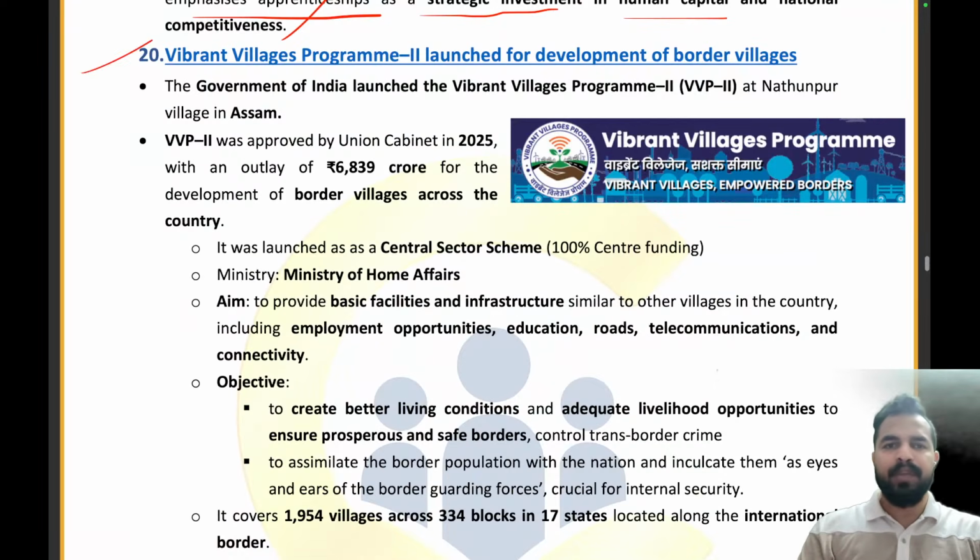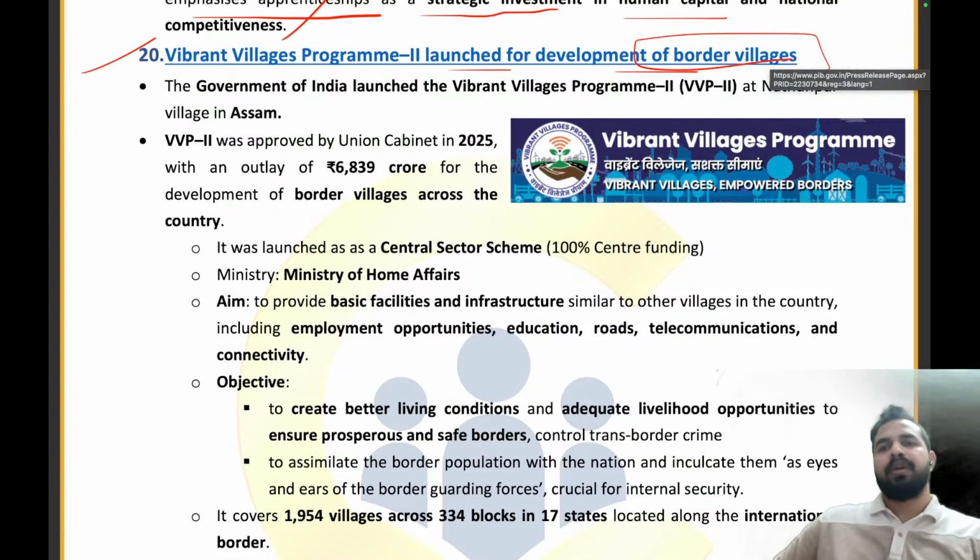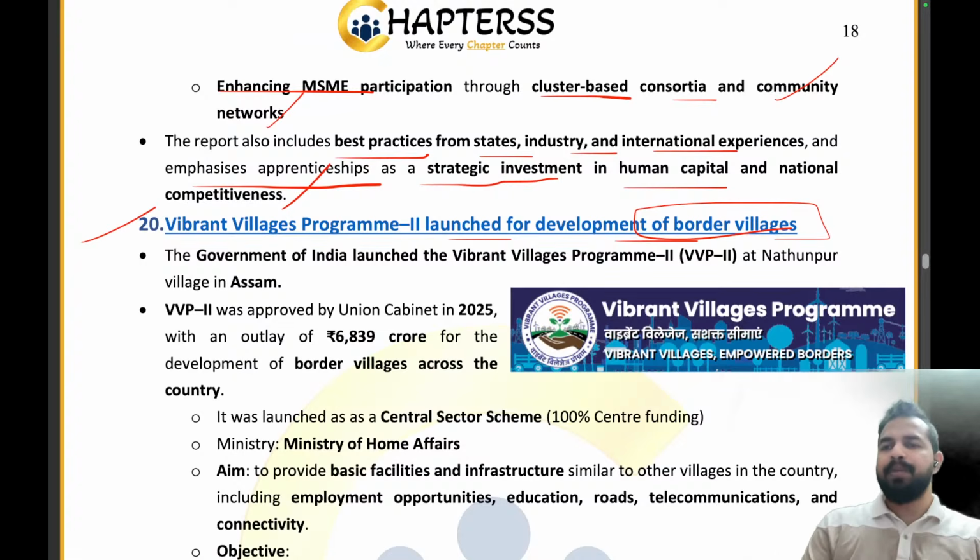The Vibrant Village Program 2 has been launched for development of border villages. So my dear friends, you all know that, let's take an example that there is your house. There is your house, right? And every house has a gate, from which a person can come inside and go outside the house.